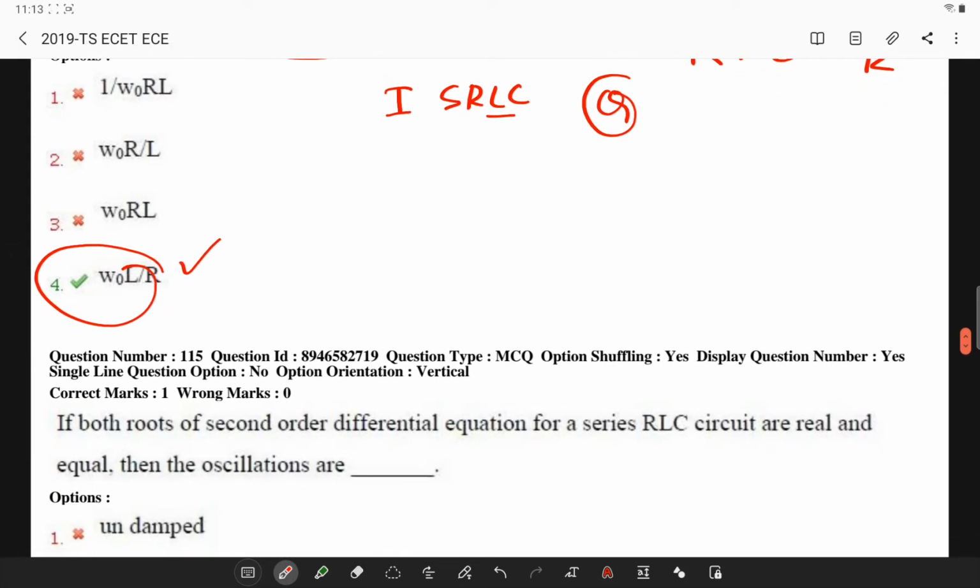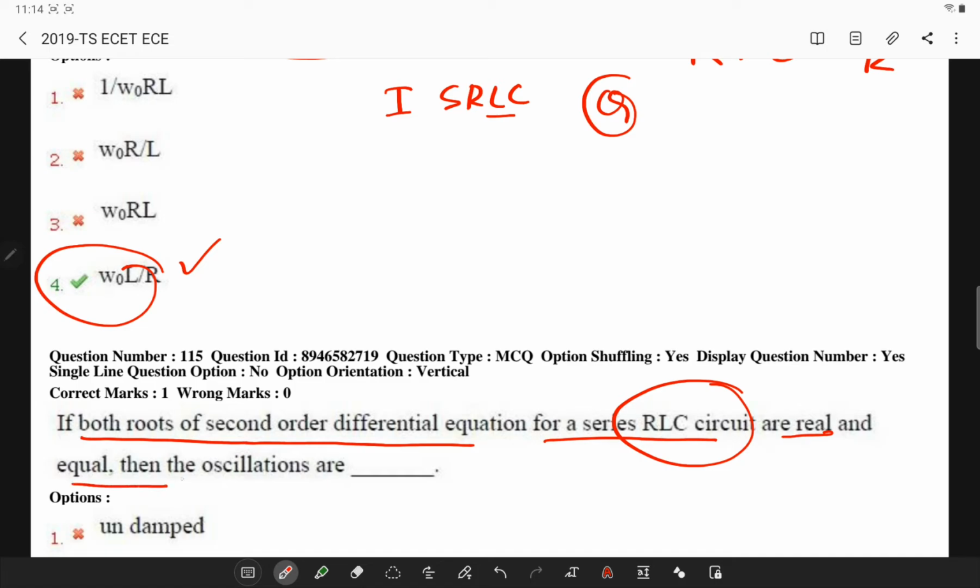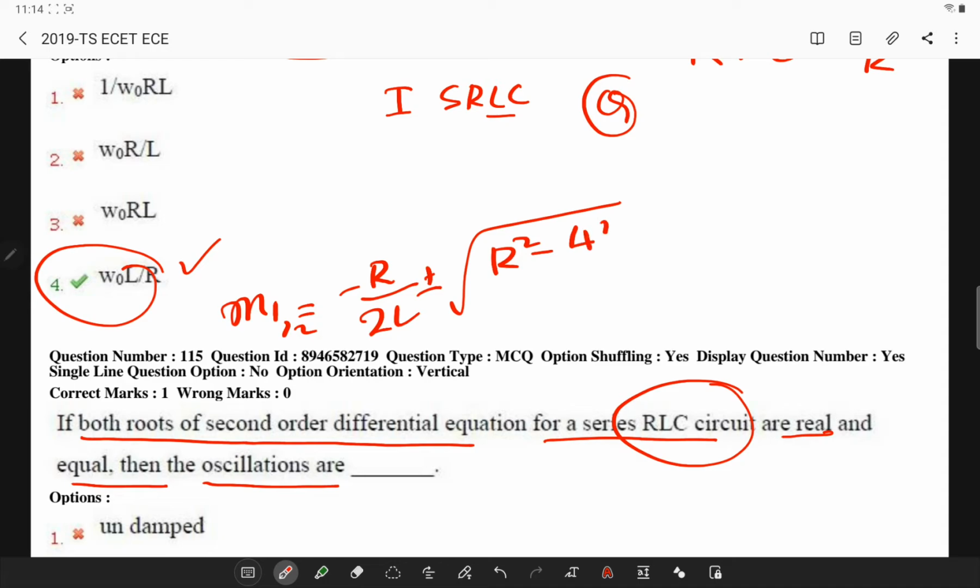Next, if both roots of the second order differential equation for a series RLC circuit are real and equal, then the oscillations are. If you remember, the roots of a second order equation will be in the form minus R by 2L plus or minus root over R square minus 4L by C, divided by 2L.